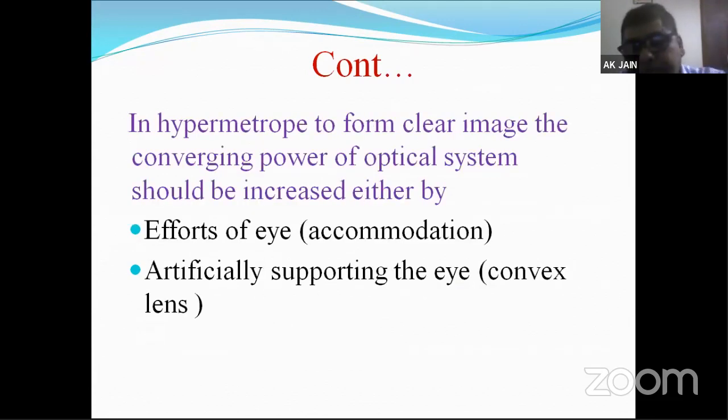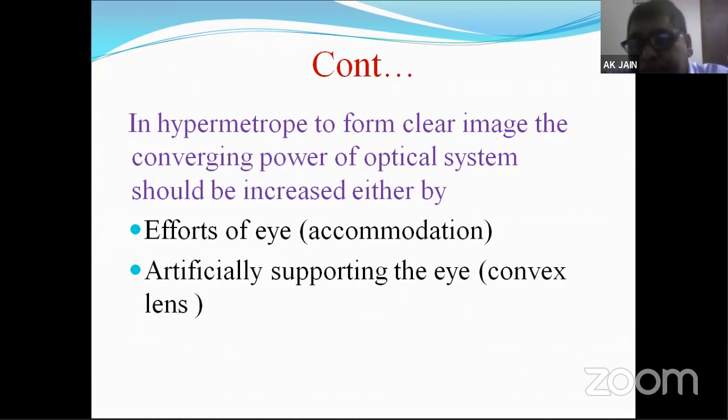In hypermetrope, to form a clear image, what are the options? Because the image is not forming on the retina, what options does the eye have? The converging power of the optical system has to be increased, because it has decreased. And how can we increase it? Either by the efforts of the eye, or we have to support the eye.